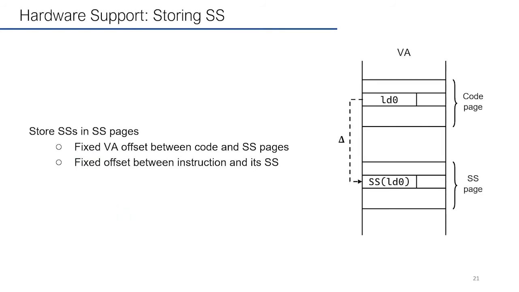Next, I'm going to talk about the microarchitecture of InvarSpec. To store SS, we will allocate an additional SS page for each code page with a fixed virtual address offset. So, for an instruction like load0 here, which has an SS, we can easily access it by adding the fixed offset to the PC of load0.